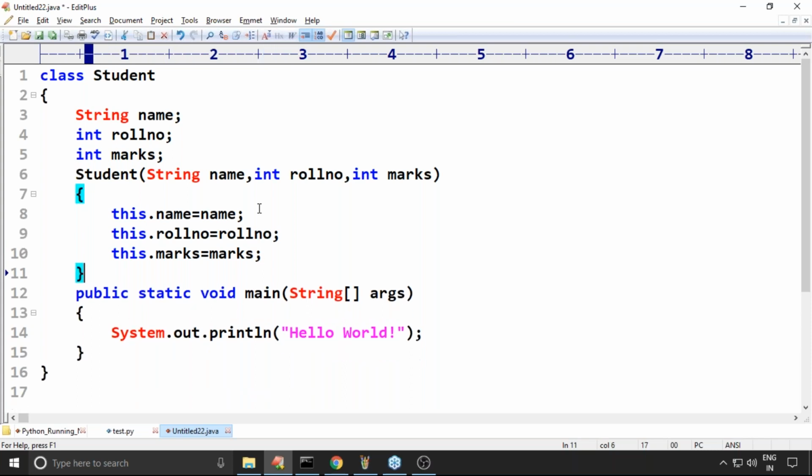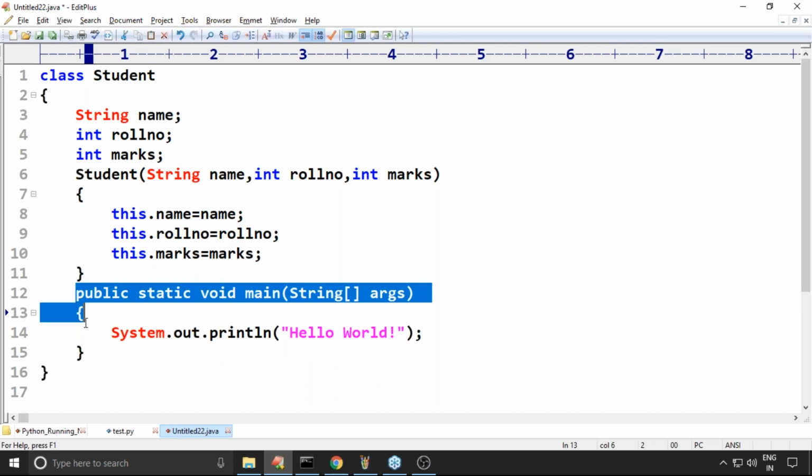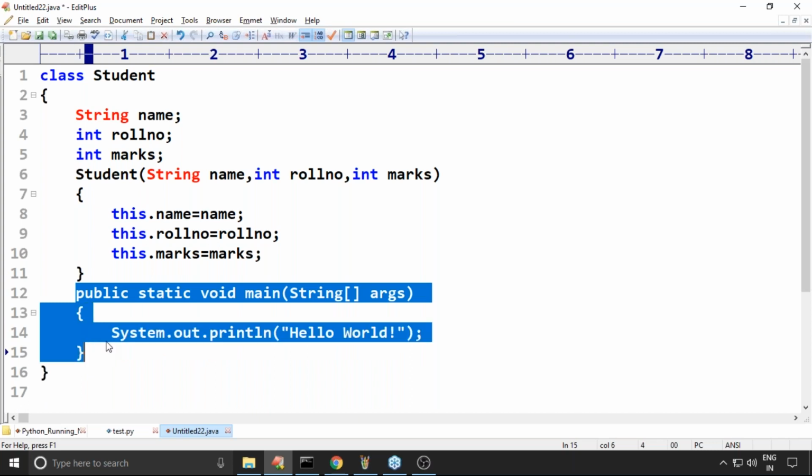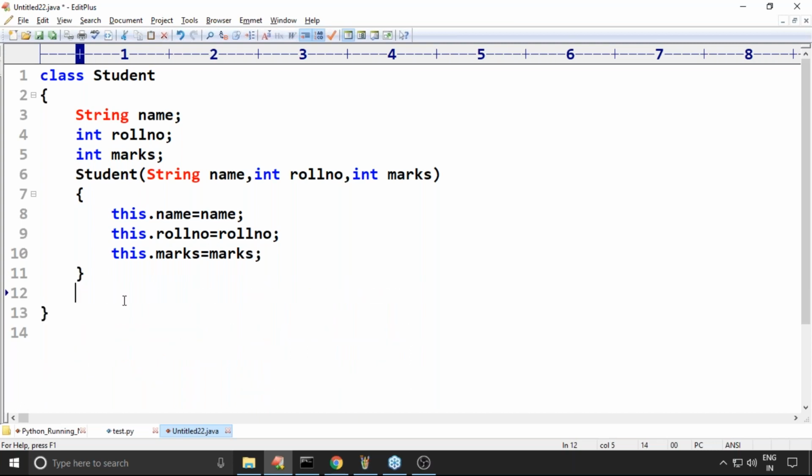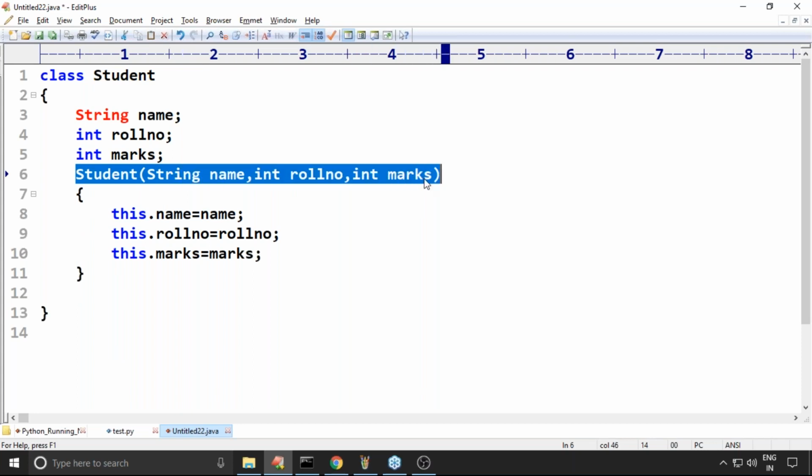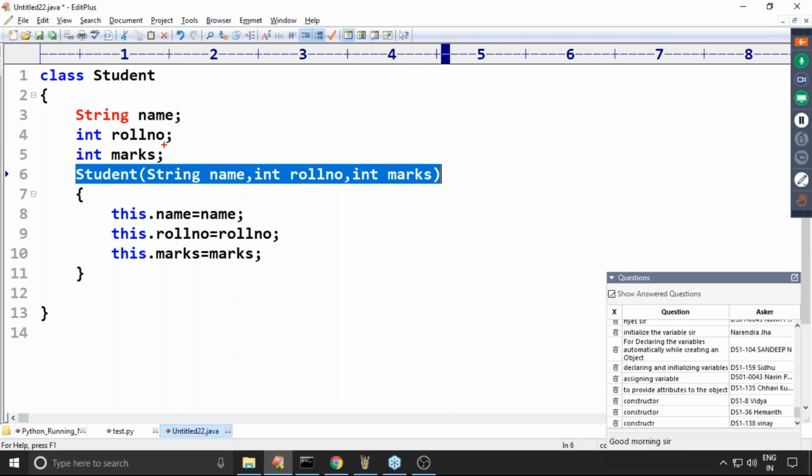Now take special care. The people who are coming from a Java background, do you know what this part is? This part is called the constructor. In Java, the name of the class and the name of the constructor must be the same.